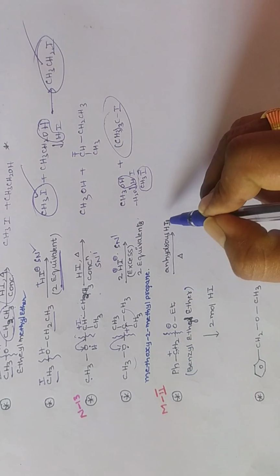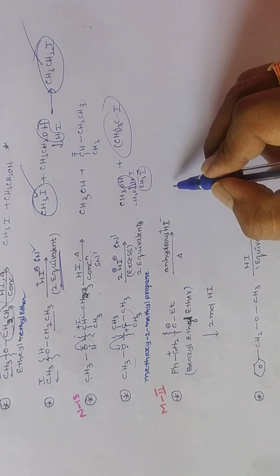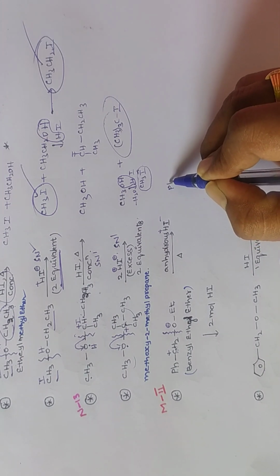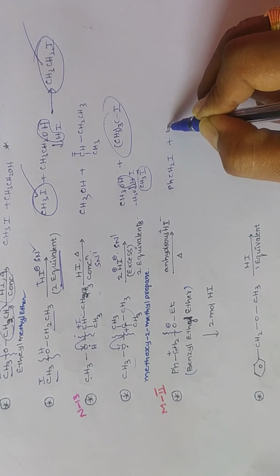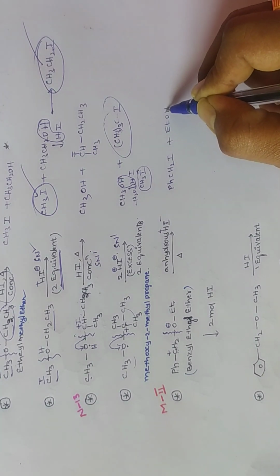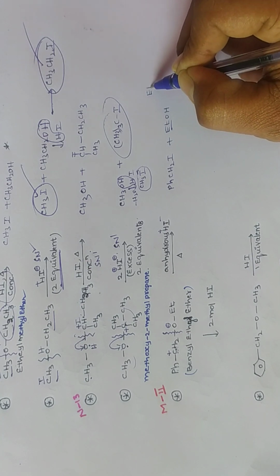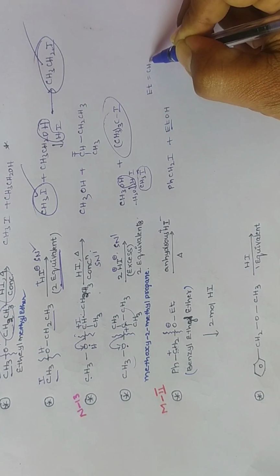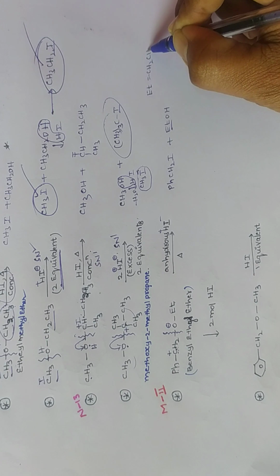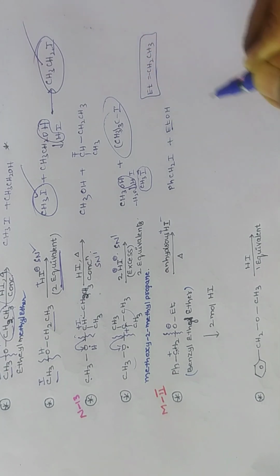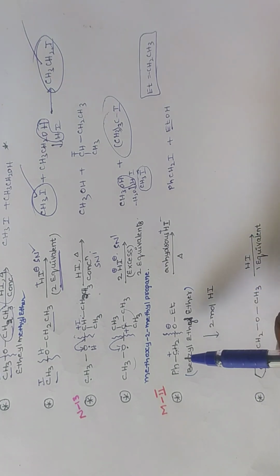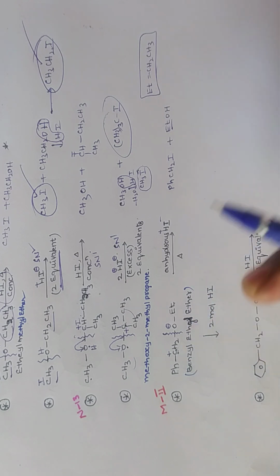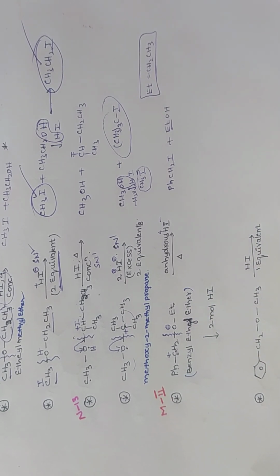Then you add HI, H plus I minus. Now what we are going to get? PhCH2I plus EtOH, ethyl alcohol. Et means ethyl group, CH2CH3. Okay, no? One of the carbons is a benzyl carbon, means always the benzyl carbocation is more stable.